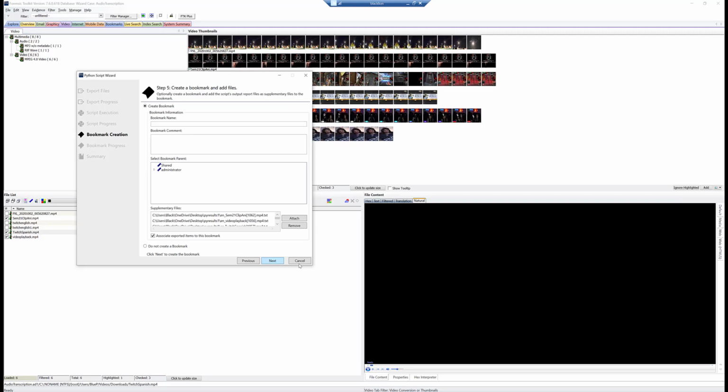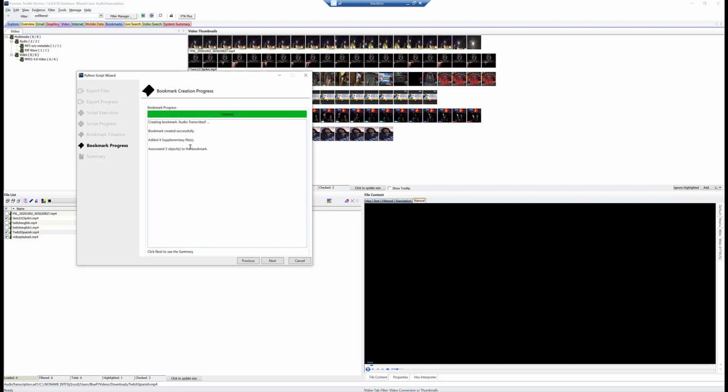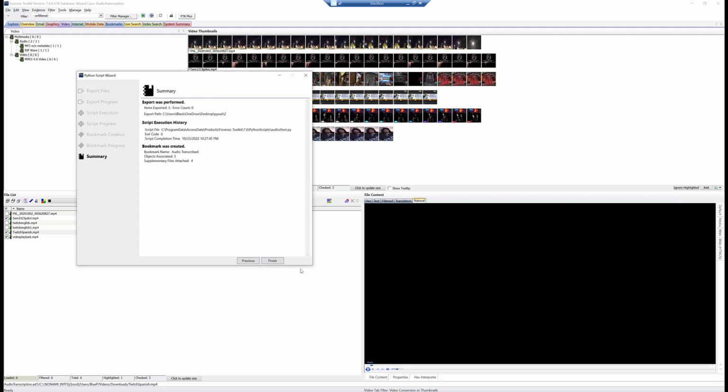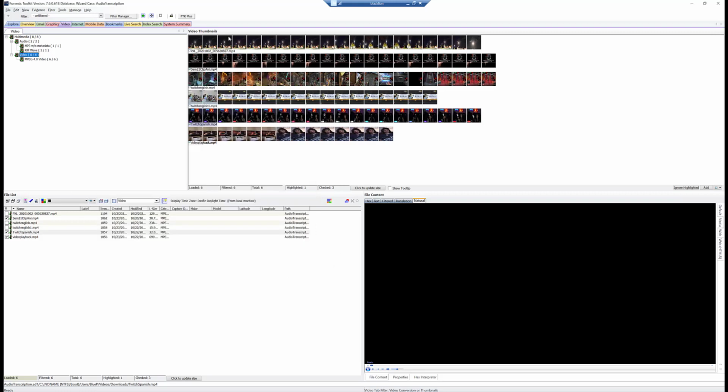So we're going to go ahead and click next. And what we want to do here, and this is why combining open source with FTK is kind of cool, we can create a bookmark from that. So we'll call it audio transcribed. And we're going to add it to administrator, and we see all of our text files here. So we'll click next, and it's going to kick it into audio transcribed, and we'll click next, and it gives us a little summary. We got no errors, etc. And we'll click finish, and we're good.